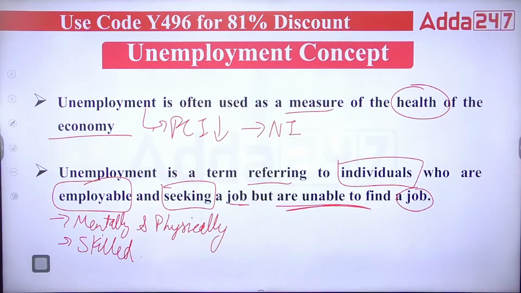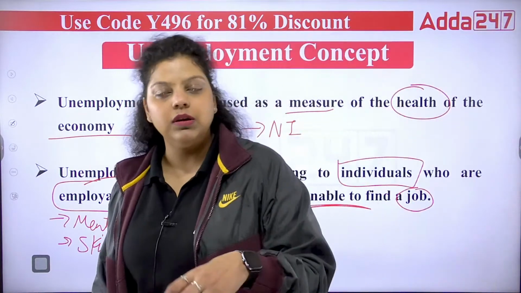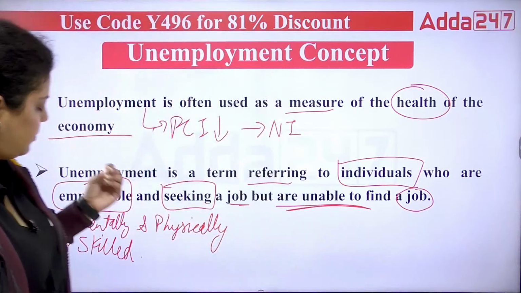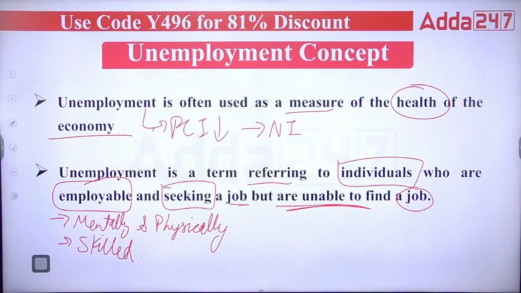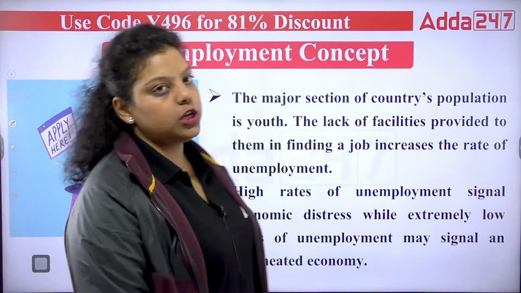So unemployment is a term referring to individuals who are employable, who have skills, who have physical and mental fitness, but are still not able to get a job. That is known as unemployment, right? Now you can see the major section of a country's population is youth.